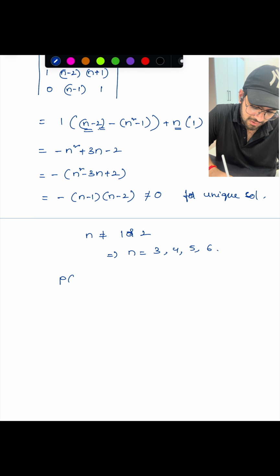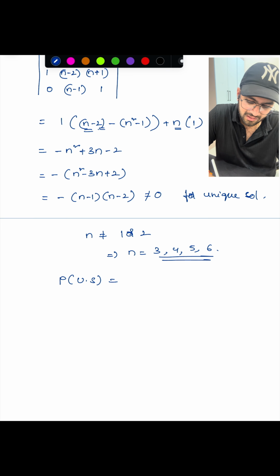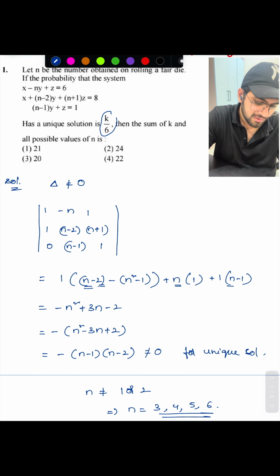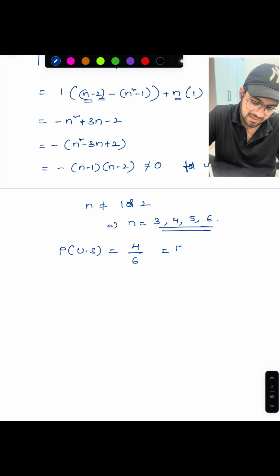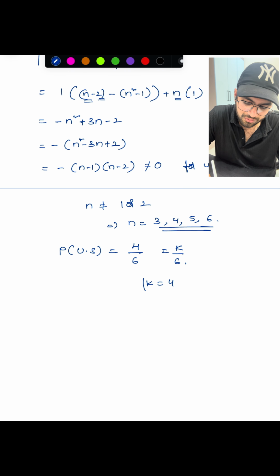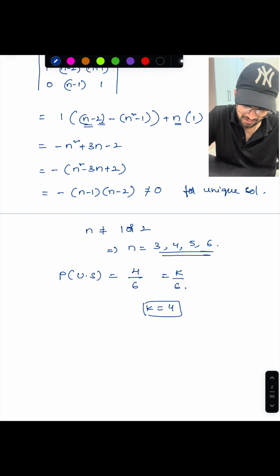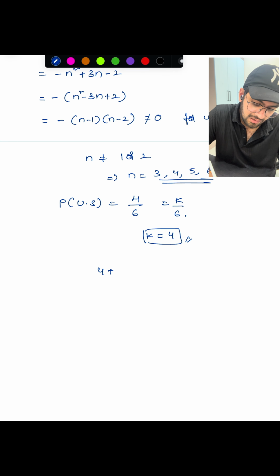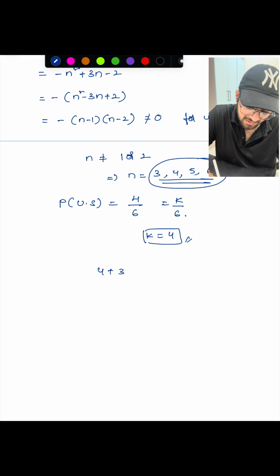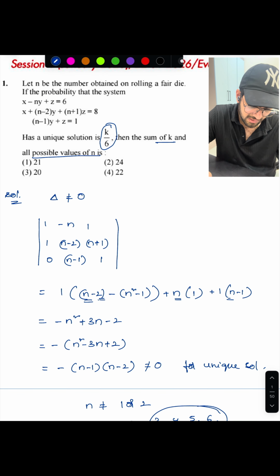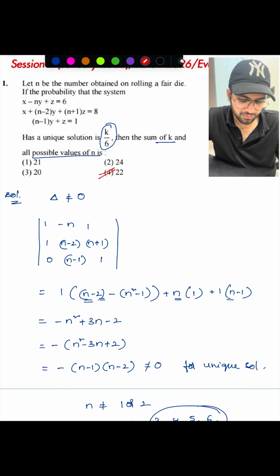Probability of a unique solution: favorable means total 4 possibilities, 4 out of a total of 6, right? 4 by 6 is our probability. Here it is given as k by 6, so clearly k is 4. Now they were asking for the sum of k and all possible values of n. That means 4 plus 3 plus 4 plus 5 plus 6. So 6 plus 4 is 10, 15, 15 plus 7, you are going to get 22. So 22 must be the answer. It's clearly the fourth option. So 22 is the answer.